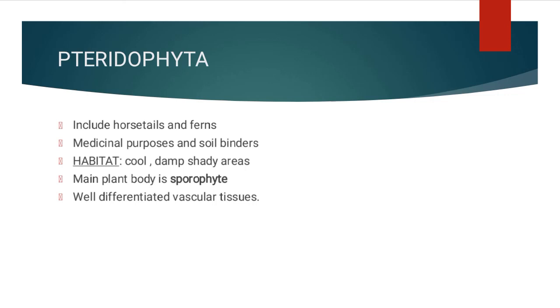Now also they consist of well differentiated vascular tissue. Vascular tissues are xylem and phloem that help in the transport of water and food. So these are not present in the thallophyta or bryophyta. It is starting from the pteridophyta, the presence of those vascular tissues. And they also consist of true root, stem and leaves.